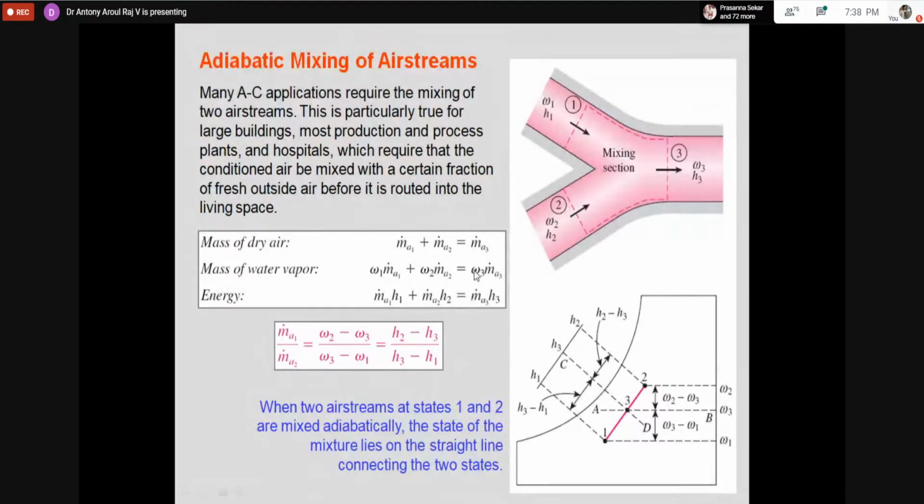That is specific humidity 3. Similarly, enthalpy, if you want to find out, it is Ma1 H1 plus Ma2 H2 divided by Ma1 plus Ma2. So what will be the resultant enthalpy? It will weigh between these two masses. Whichever mass is more, the condition will be closer to that. So that is what we have to understand.